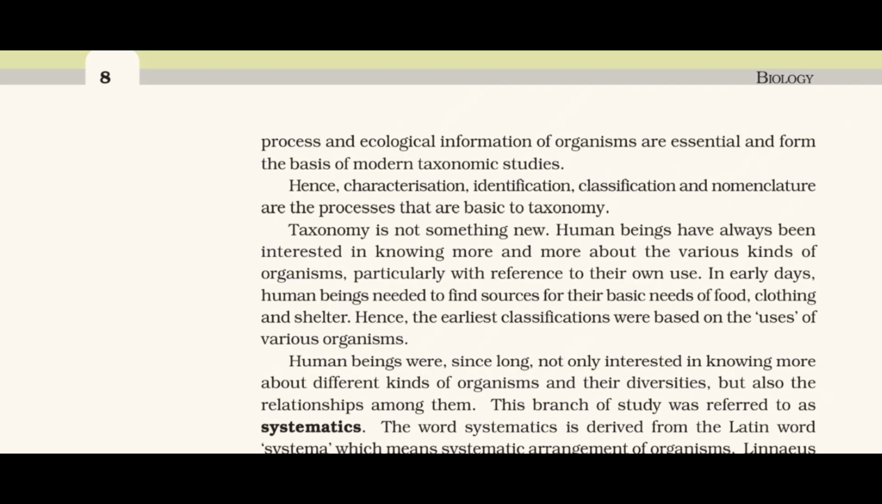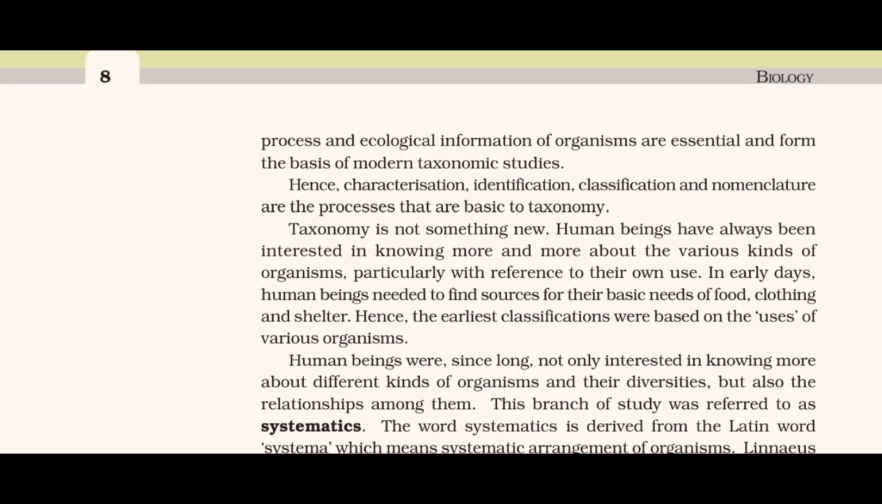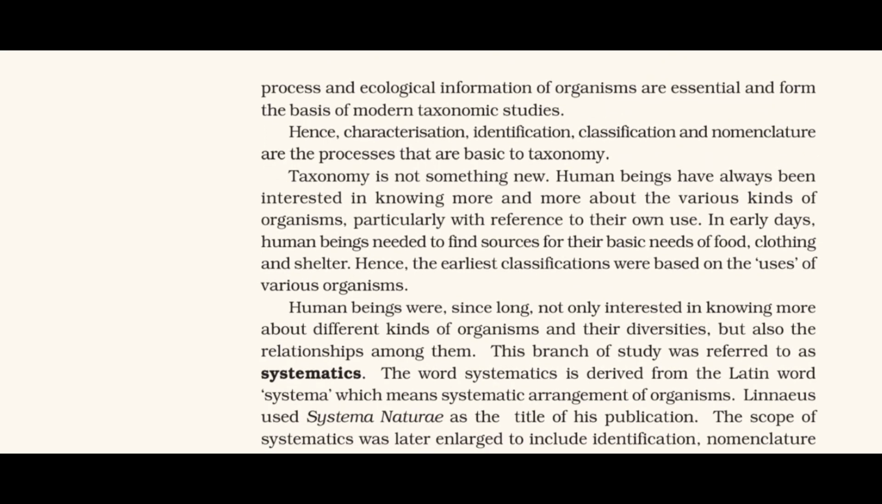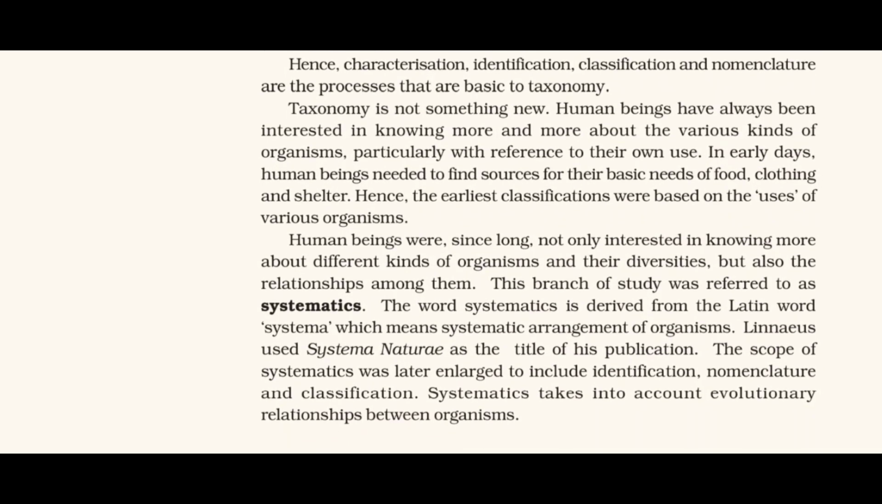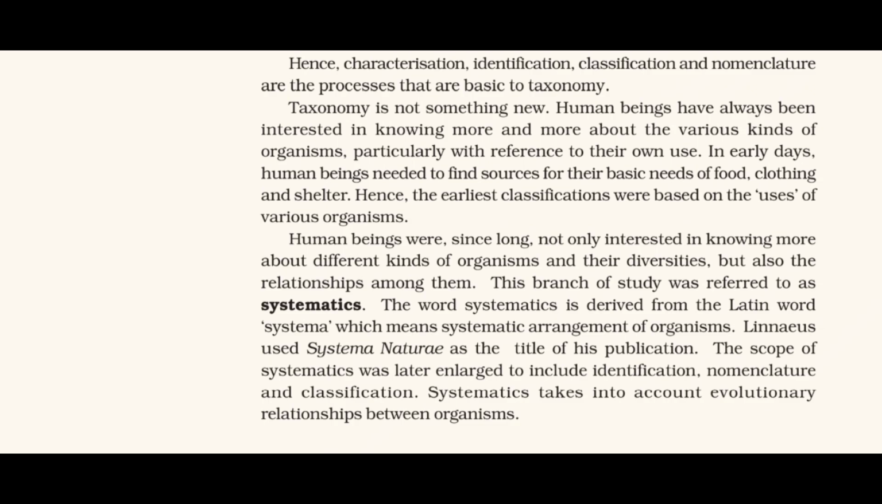Human beings were, since long, not only interested in knowing more about different kinds of organisms and their diversities, but also the relationships among them. This branch of study was referred to as systematics. The word systematics is derived from the Latin word systema, which means systematic arrangement of organisms. Linnaeus used Systema Naturae as the title of his publication. The scope of systematics was later enlarged to include identification, nomenclature, and classification. Systematics takes into account evolutionary relationships between organisms.